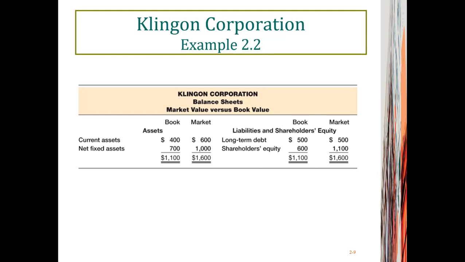Here you see an example of book value and market value for a corporation called Klingon, and the book value of total assets is $400 billion, while the market value for total assets is $600 billion. And on the long-term debt side, market value and book value equal to each other. That could be the case, but for equity, they often are different. Book value was $600 million, but the market value is way higher than that. It's $1.1 billion. Why is market value much higher than book value?